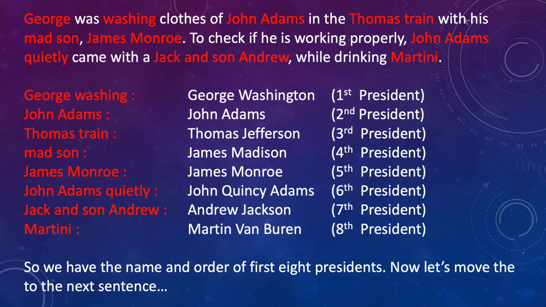And they will map to the president names as George Washington, John Adams, Thomas Jefferson, James Madison, James Monroe, John Quincy Adams, Andrew Jackson, Martin Van Buren. The important point here is that John Quincy Adams is the son of John Adams, the second president. So John Quincy Adams is John Adams Jr., actually, who was son of John Adams.